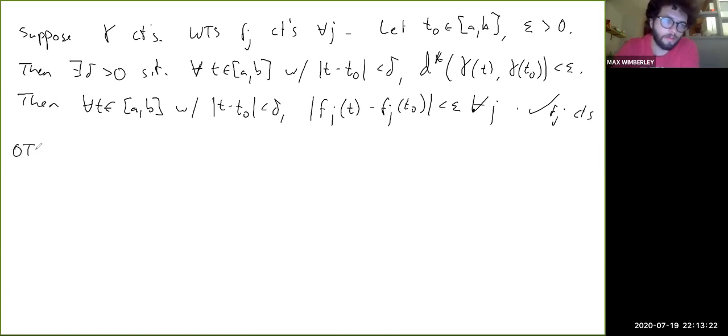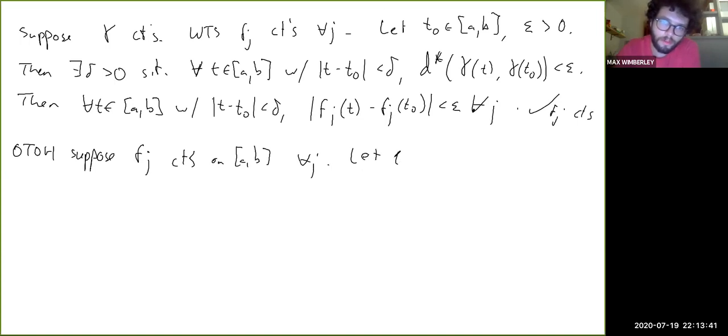On the other hand, suppose fj is continuous on AB for all j. Let t naught be a point in AB, and let epsilon be greater than 0 again, because now we're trying to show that gamma is continuous, right? So then there exists, for each j, right? Now, because we're assuming that we have k different continuous functions, one for each value of j.